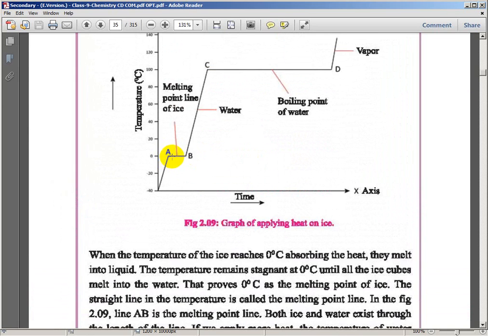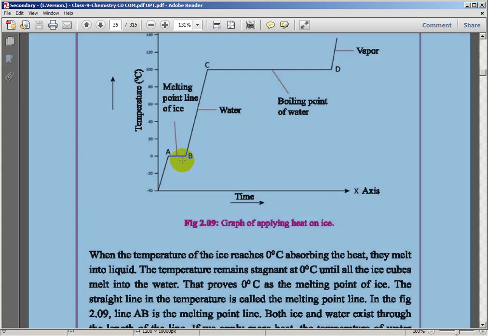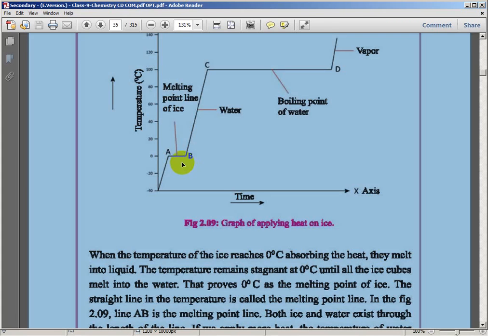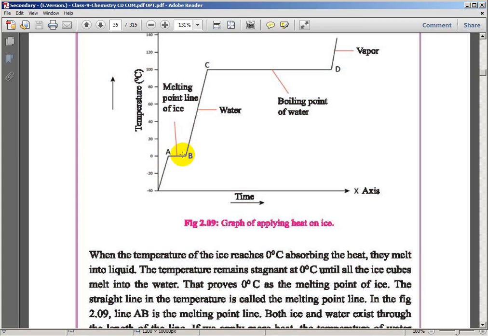The state is changing, so the temperature does not rise. Here solid and liquid, two states, exist simultaneously. In this AB line, state transformation occurs, like solid to liquid.